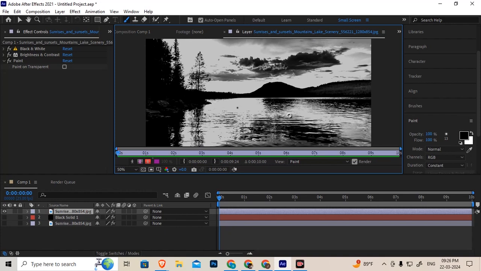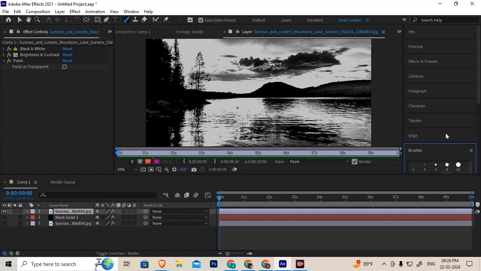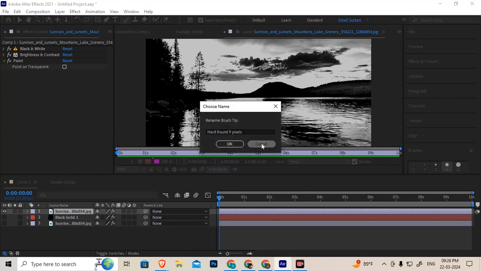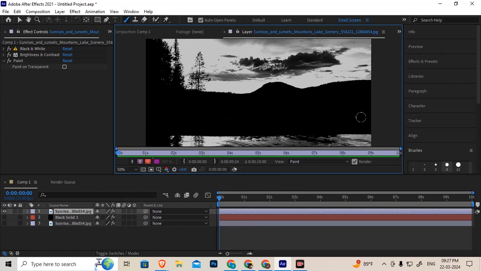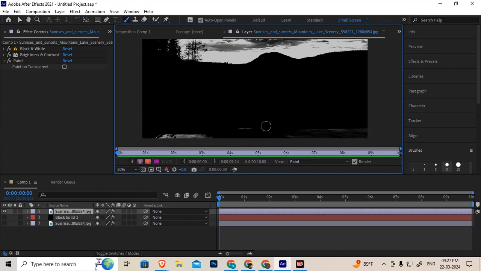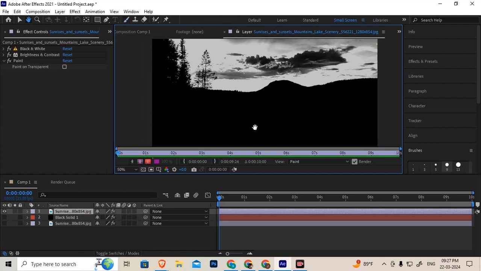So now at this complete location, hold the control and you can increase the brush size, and for the brush you can choose hard brush maximum, and this entire area you can fill with black. Clear? Yes, sir.